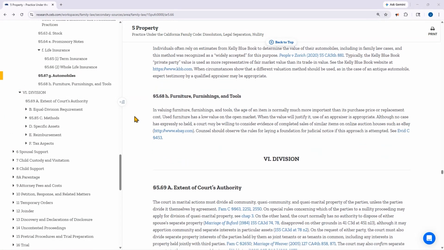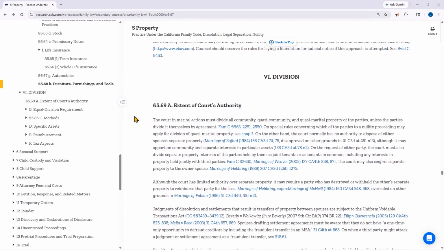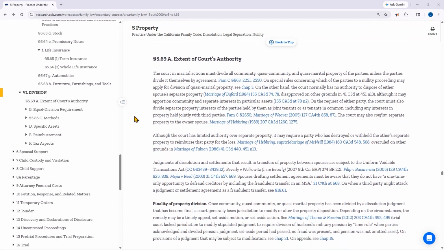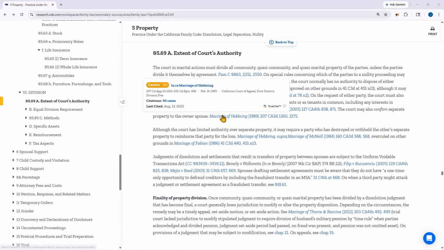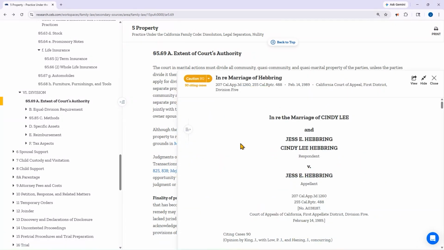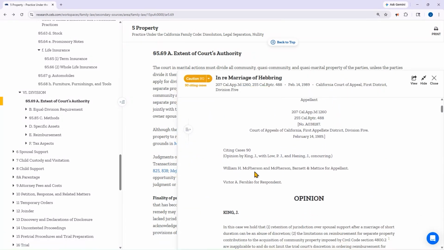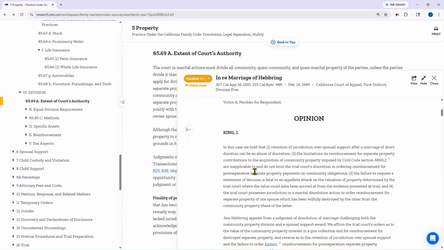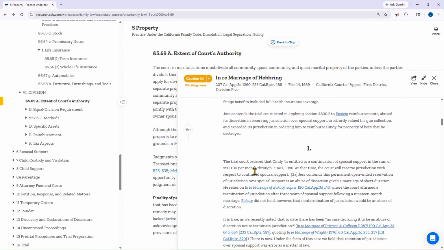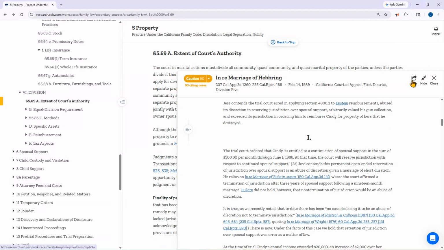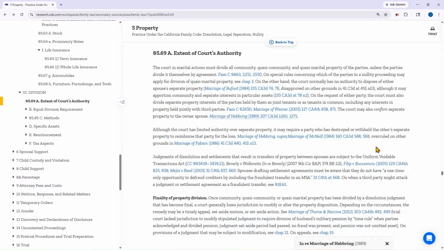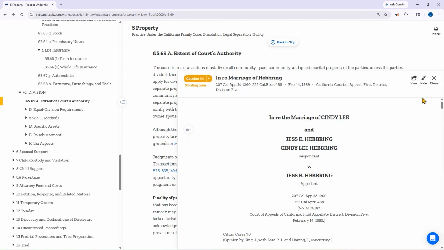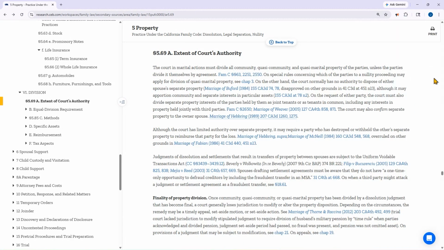Once you're in your research and reading through the content on our platform, you'll see that all cited primary law is hyperlinked. When you click on a code or case citation, the primary law appears in the lower right corner of the screen to help you maintain your focus on the research. When you're done reviewing the primary law, you can either open it fully to its own browser tab, minimize it to the bottom of the screen as an easy reference, or close it completely.